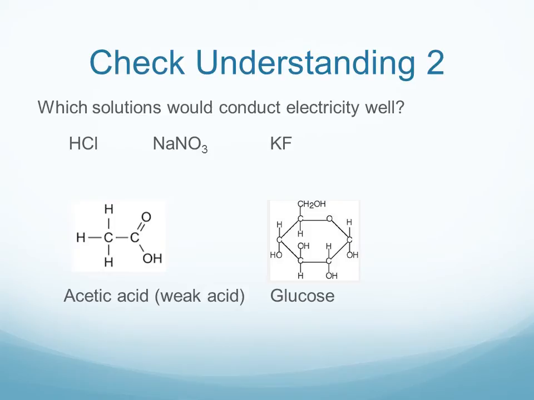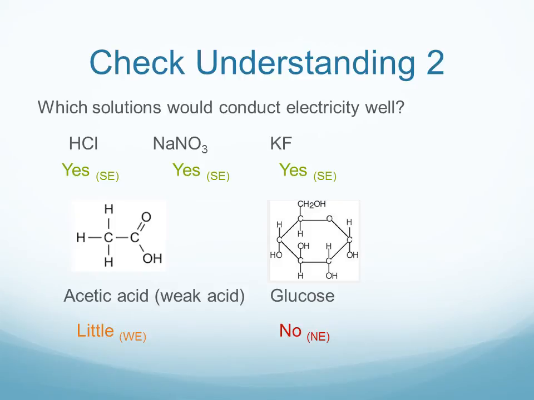All right, so if you've had a chance to think about this a little bit, we'll move on. Hydrochloric acid, since it completely dissociates into ions in solution, is a strong electrolyte. The other two compounds, sodium nitrate and potassium fluoride, also completely dissociate when they dissolve in water, so they are completely ions in solution, and those are strong electrolytes. They would conduct electricity.